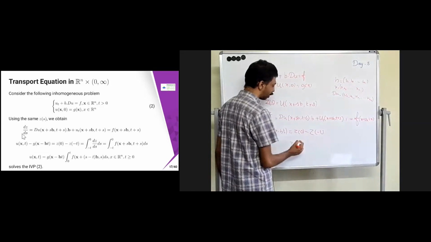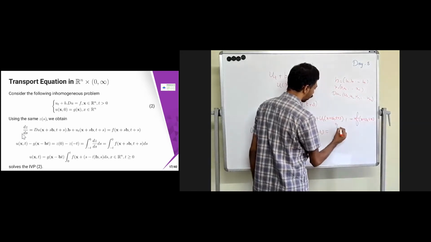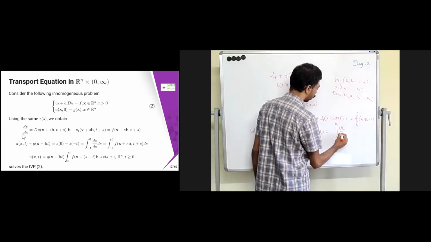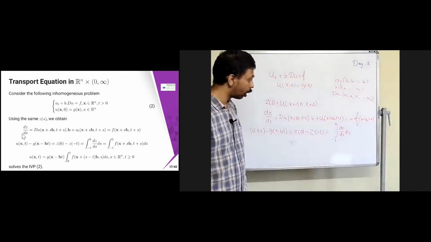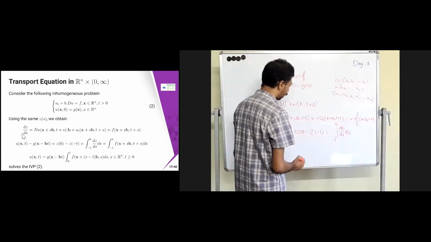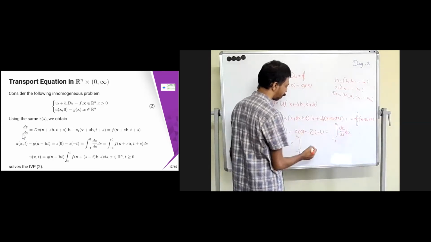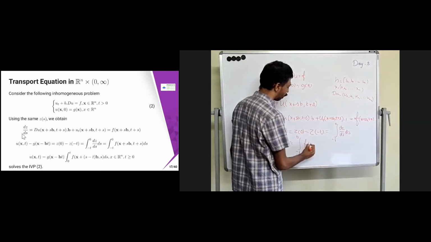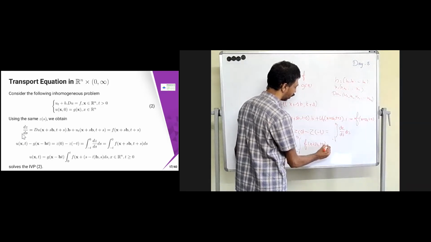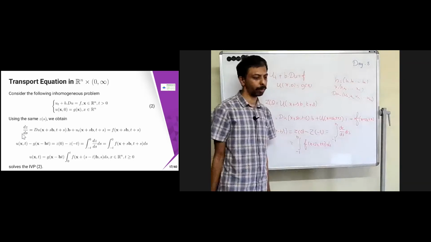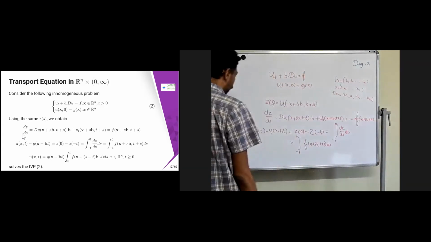So I can write this as the integral from minus t to 0 of dz by ds ds. But what is dz by ds? Dz by ds is f of (x plus sb, t plus s) ds. This is nothing but u of (x, t) minus g of x minus bt.